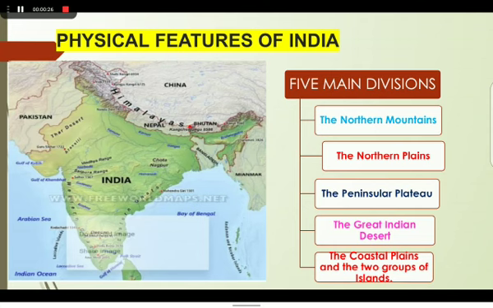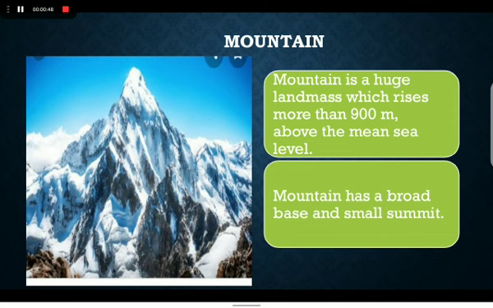The physical features of India can be grouped into five main divisions. They are the northern mountains, the northern plains, the peninsular plateau, the Great Indian Desert, the coastal plain, and the two groups of islands. These are the five main physical divisions of India. Let us have a brief discussion of each one.